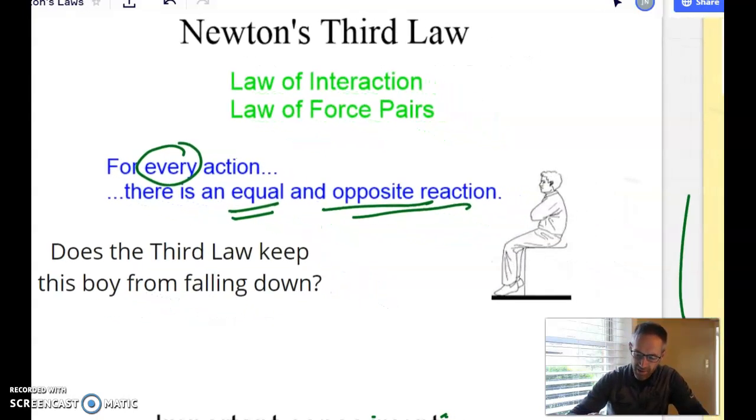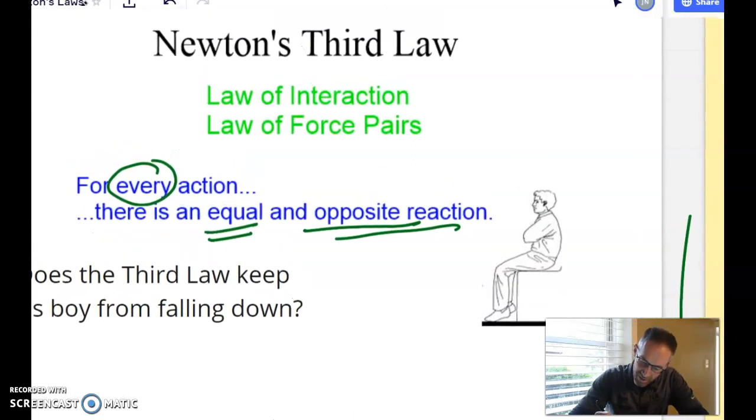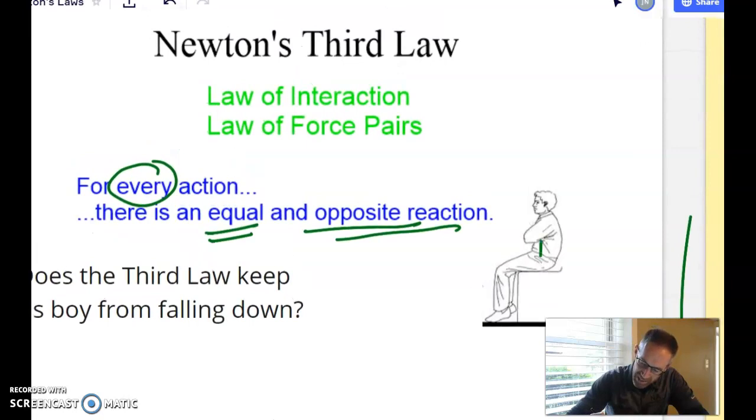We've got this kid right here, right? And he's sitting there, kind of closed off. He looks like he might be angry or upset or something like that. He probably didn't do his prep, and he's got the force of gravity weighing him down. Looking at him, he might have other things weighing him down too, but he's got the force of gravity weighing him down.